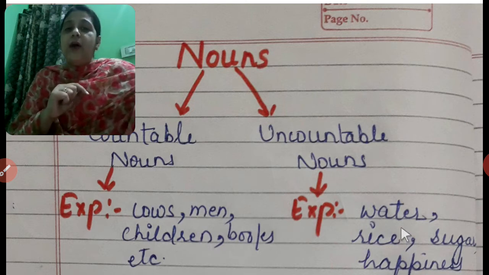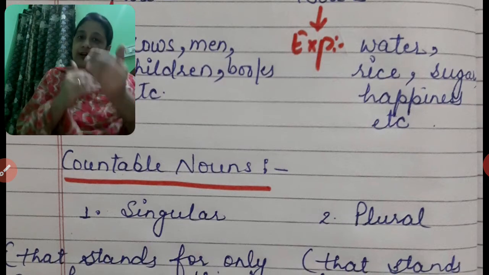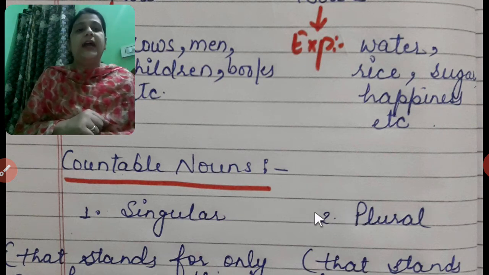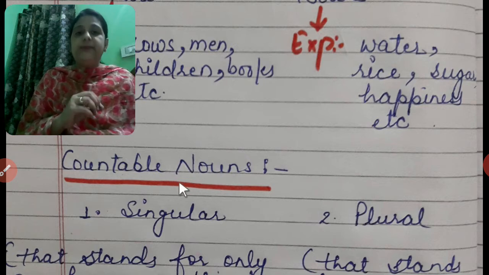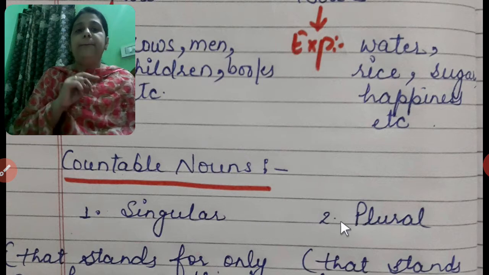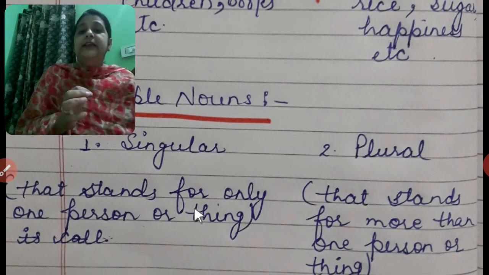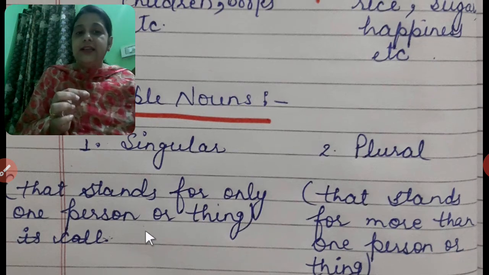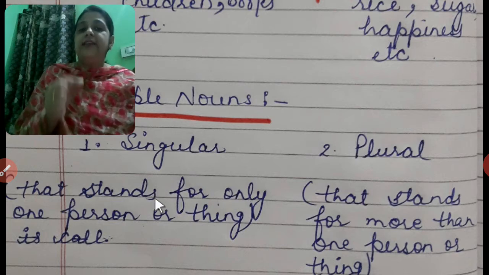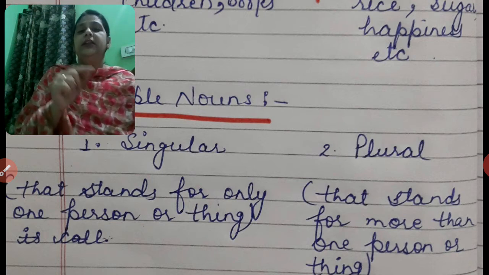Students, countable nouns can be further classified into two types. Which types? Singular noun and plural noun. So what are singular nouns? Nouns that stand for only one person or one thing are called singular nouns.